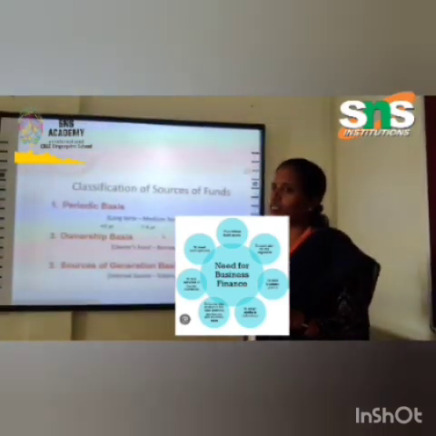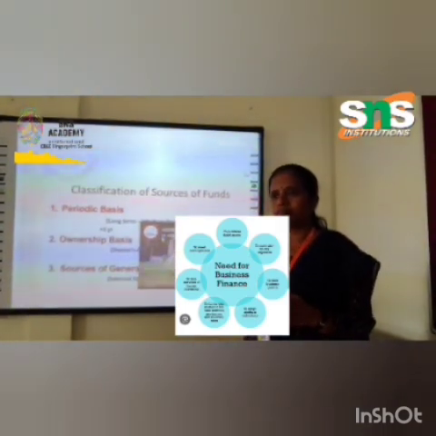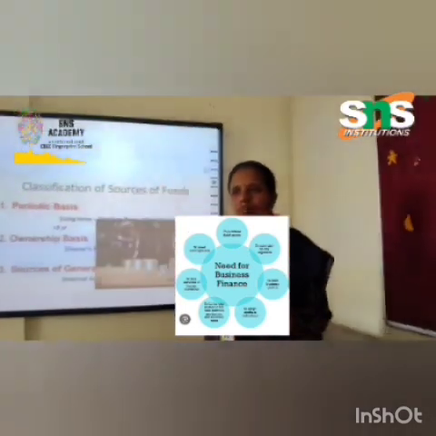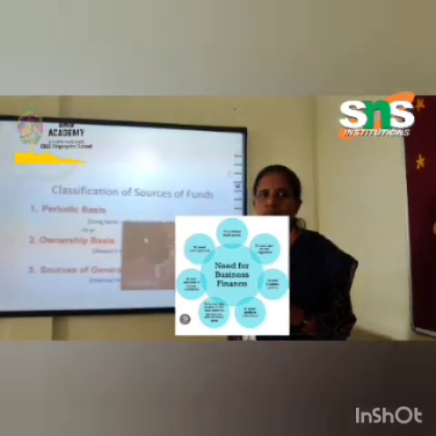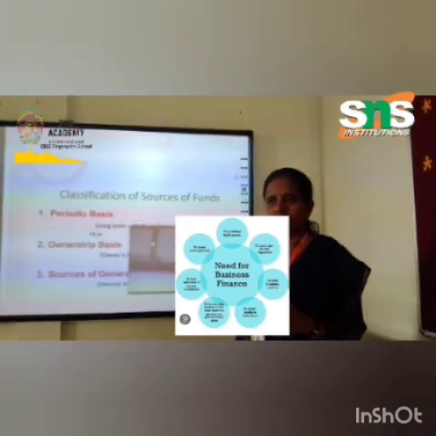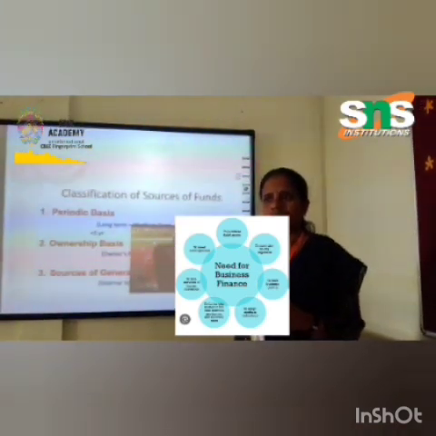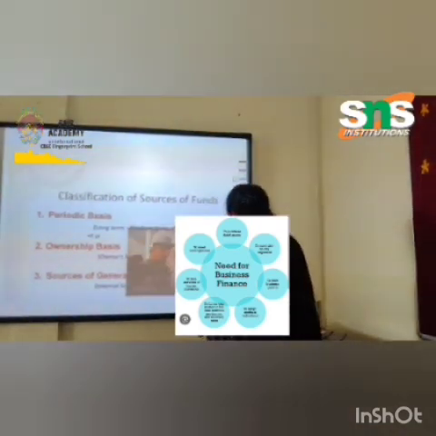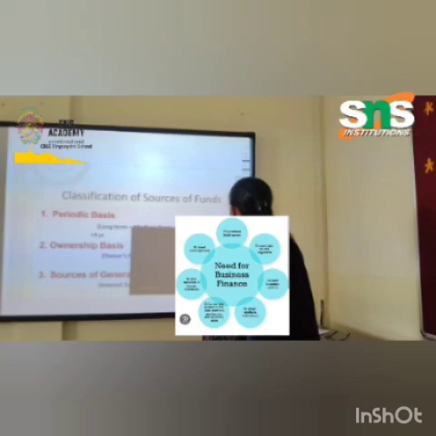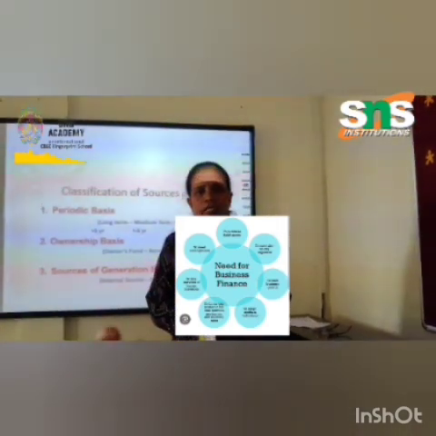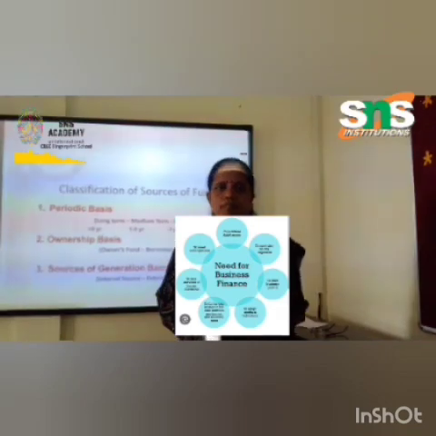And what is short-term finance then? Short-term funds are those which are required for a period not exceeding 1 year, like trade credit, loans from commercial banks and commercial papers. They provide funds for a short duration. Okay. So now we have seen long term, medium term and short term on the periodic basis. Got it?